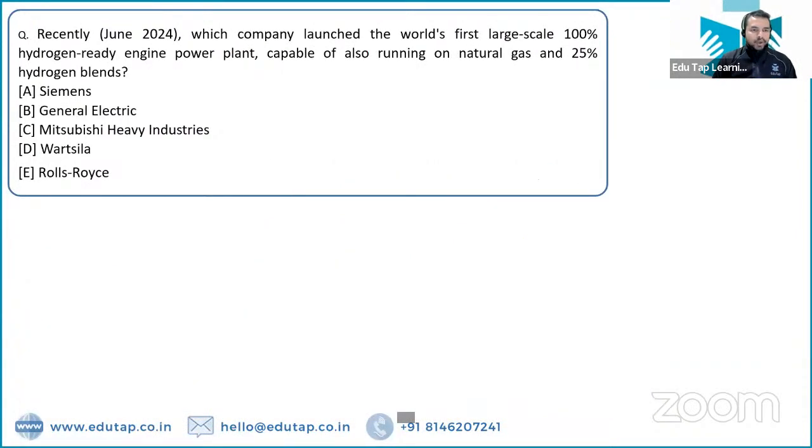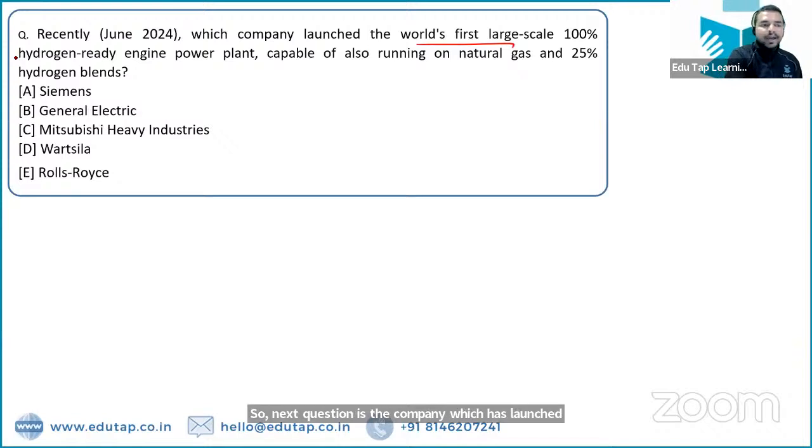Let's move on to the next question. So the next question is, the company which has launched the world's first large-scale 100% hydrogen-ready engine power plant.